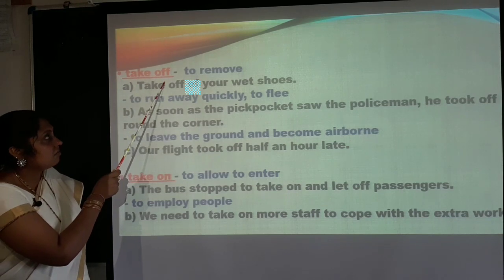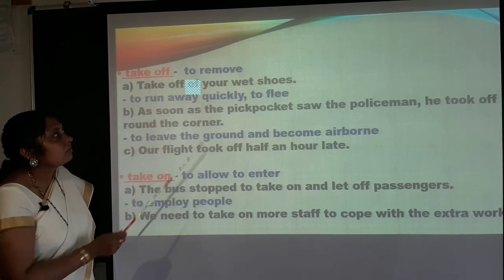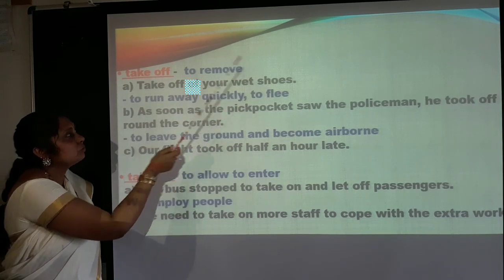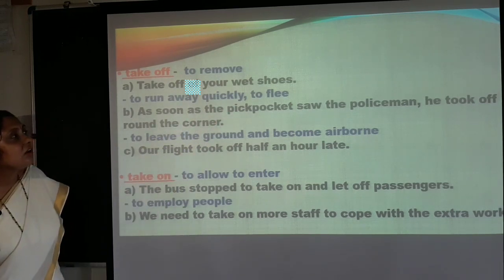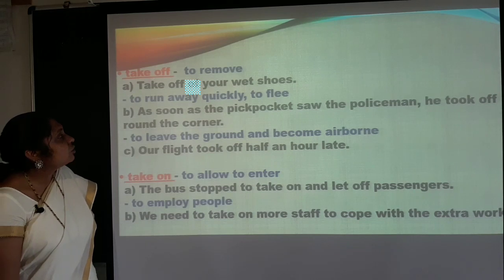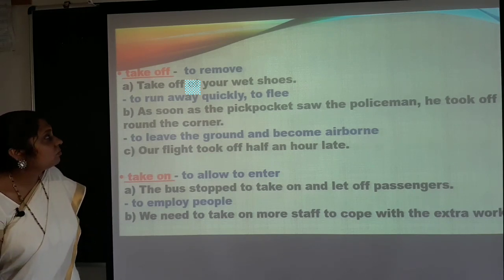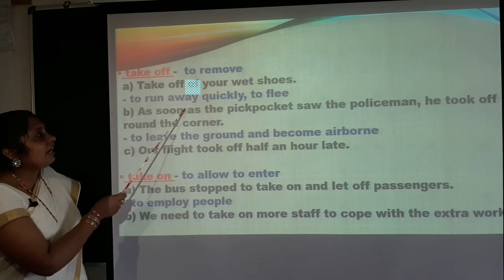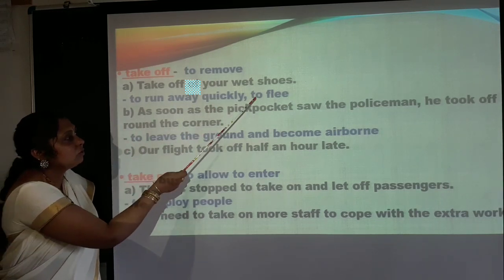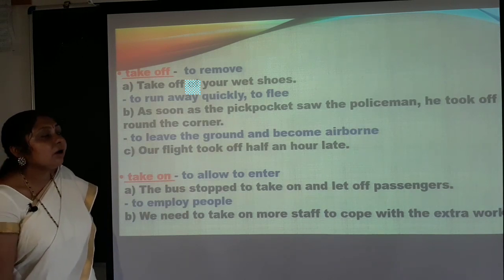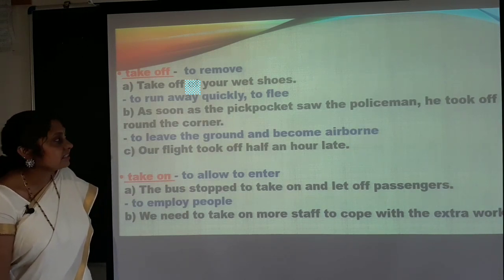Take off. To remove. Take off your wet shoes. So here it is nothing but to remove. To run away quickly, to flee. So you are trying to go away quickly or to flee, means leave that place.